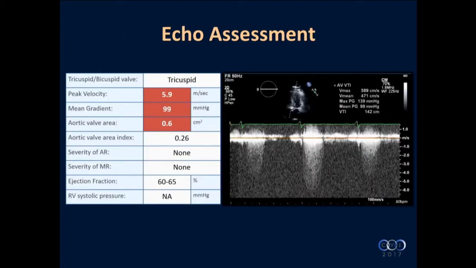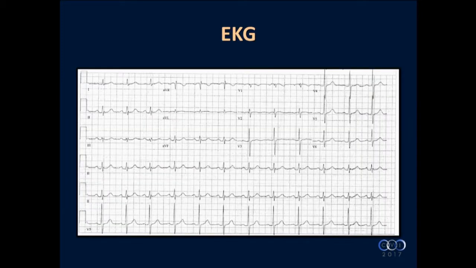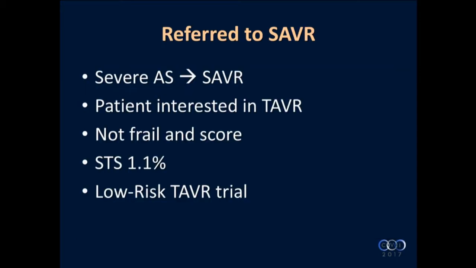This is the echocardiogram showing a tri-leaflet valve with a velocity of 5.9, mean gradient of 99, and aortic valve area of 0.6. His ejection fraction was normal at 65%. Sinus rhythm in the EKG, no AV or bundle branch block. So the patient was referred for SAVR because he doesn't have too many comorbidities. The patient was interested in TAVR. He's not frail on the frailty score, on the 4 and the 5 measures that we do on every patient, and his STS score was 1.1%.